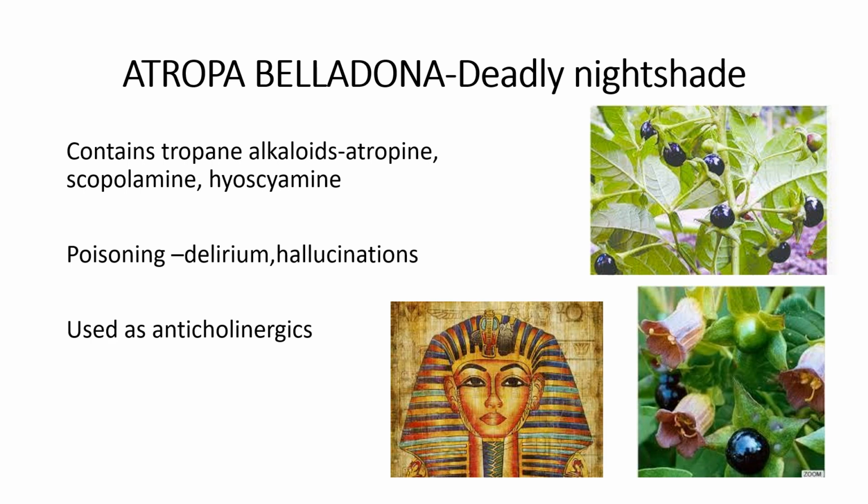So eating the berries of this plant is highly toxic. So it leads to atropine poisoning or belladonna poisoning, where the patient will have delirium, hallucination, sometimes death if left untreated. So the therapeutic application of these alkaloids, they are used mainly as an anticholinergic. Okay, so this drug, for example, atropine, it causes mydriasis of pupils. That means dilatation of pupil.